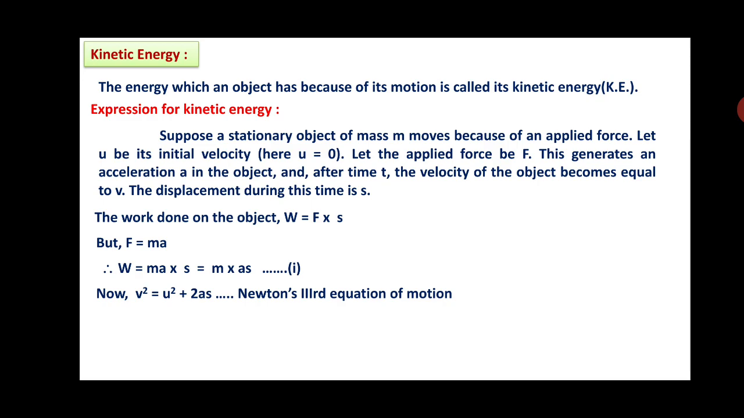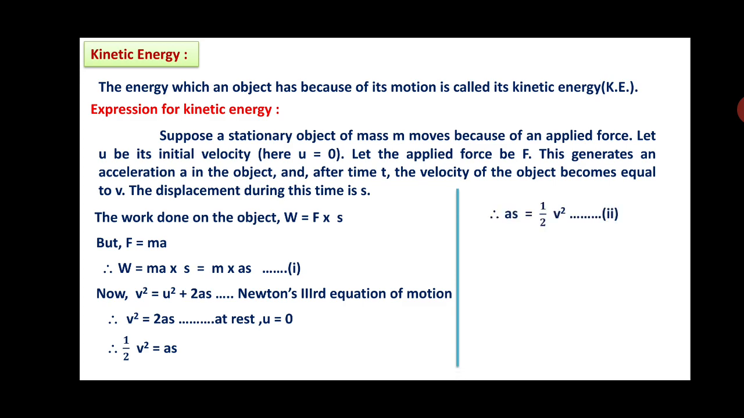Rearrange the terms. According to Newton's third equation of motion, we know that v square is equal to u square plus 2as. As initial velocity u is equal to 0, and u square is 0, you will get v square is equal to 2as. Therefore, this 2 from the right hand side goes to the left and becomes 1 by 2. That is, as is equal to half of v square, equation 2.